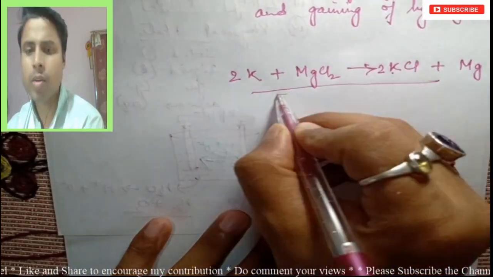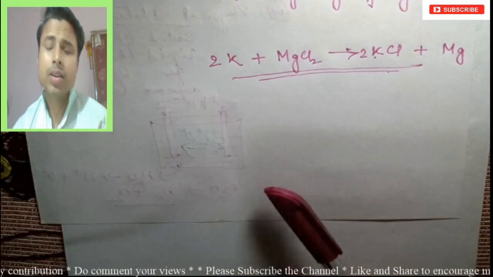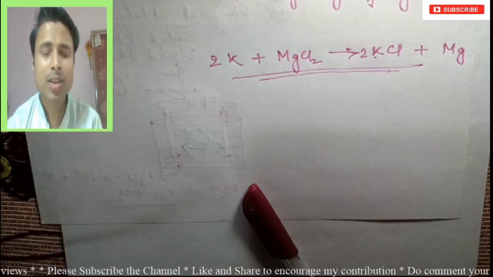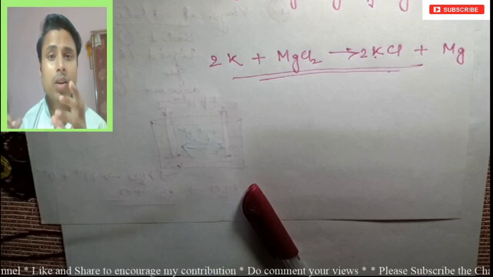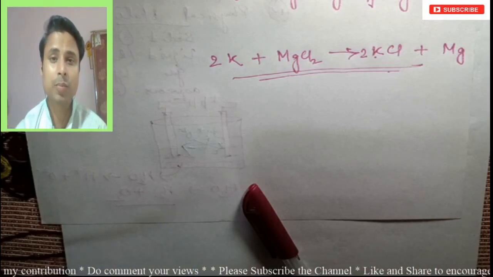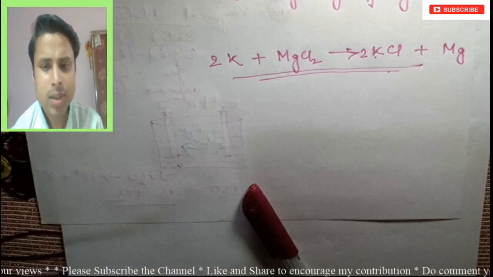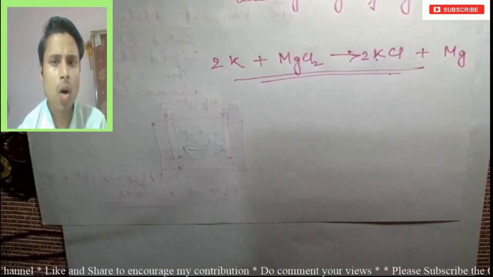Now here I have to do the balancing. So it is not that balancing is not required; balancing is required. It depends on the reaction and what compounds are there. Based on that, we have to check, cross check, and find out the balancing.